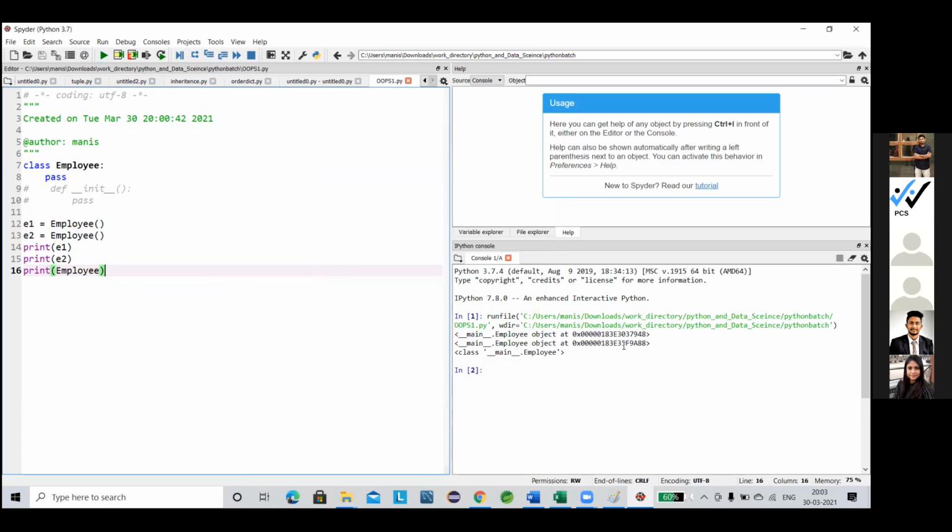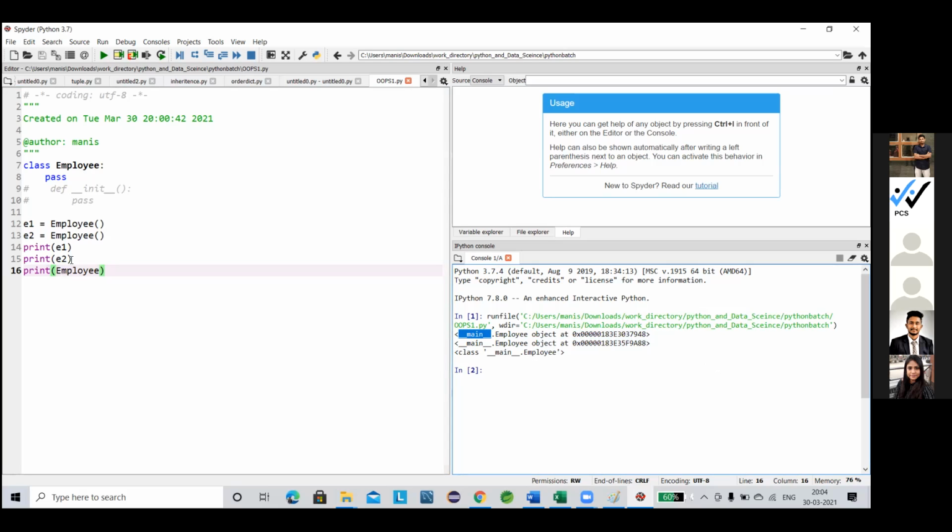See, this is the first object. This is the reference of the first object, a hexadecimal address. This is also for the second. This is the second object. And this is the third. Now see, it is calling from the main. Main is also one constructor.